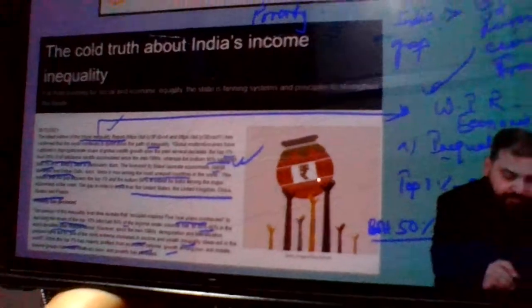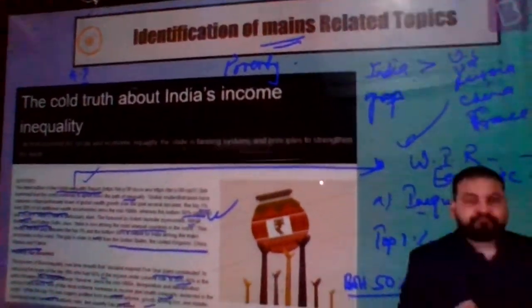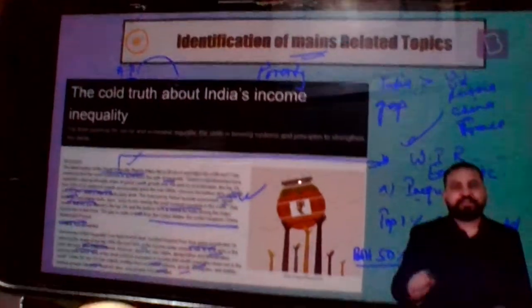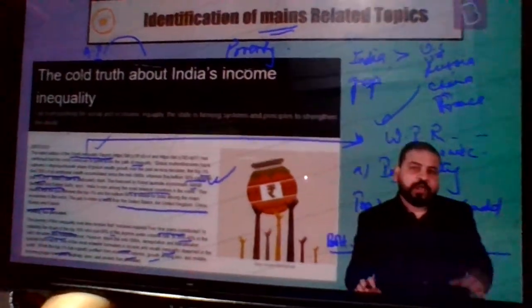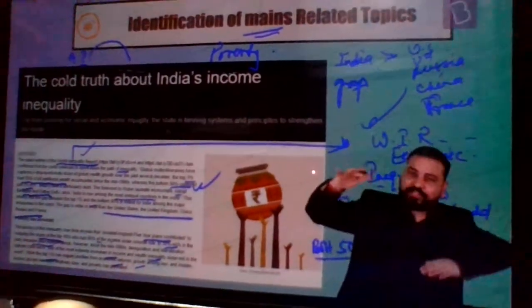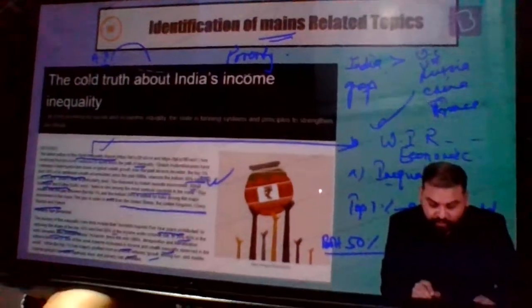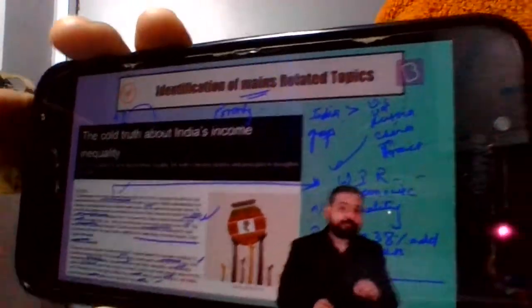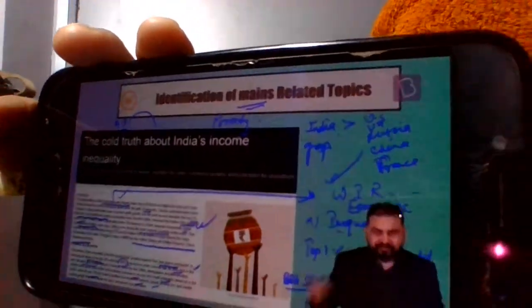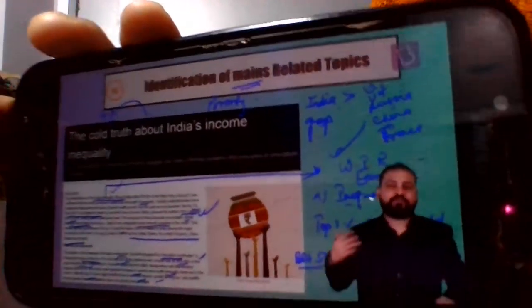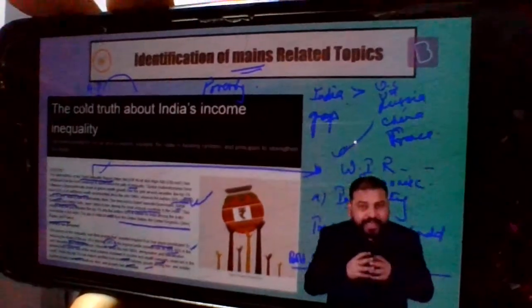What is it saying? Basically what I understood from this topic is that after independence, in the initial three to four decades, the gap between the rich and the poor had gone down. Earlier during British times, the top 10% had 50% of the income. That came down to 35 to 40%. But after liberalization, 1991, the LPG reforms, after the markets were opened, this gap is again